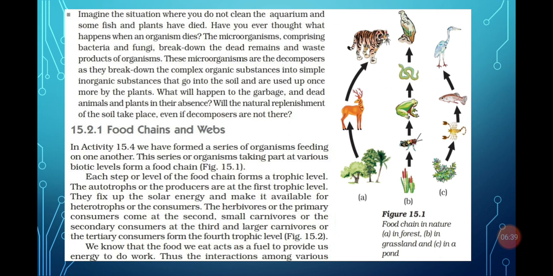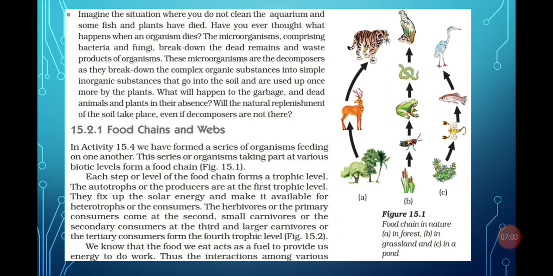So what are decomposers? Decomposers are the organisms which decompose complex organic substances into simpler substances. Clear? If decomposers were not in our environment, then the dead bodies of various plants and animals would remain in the environment for a long time, and due to that the environment would become very unhygienic.